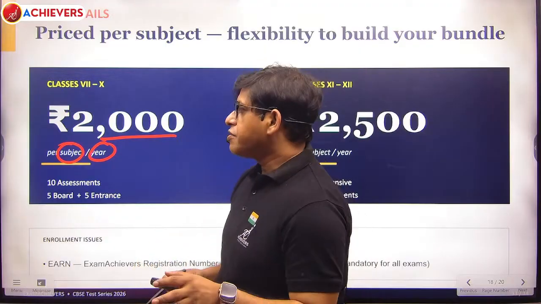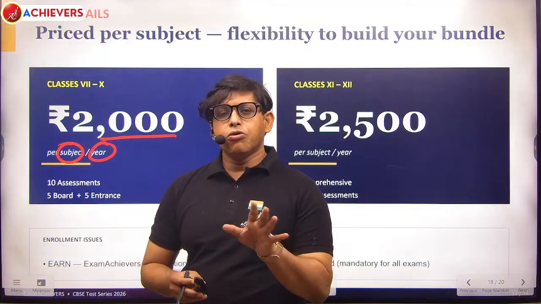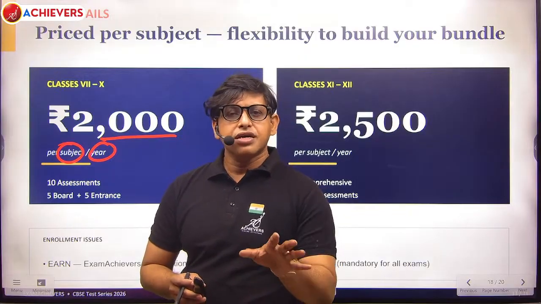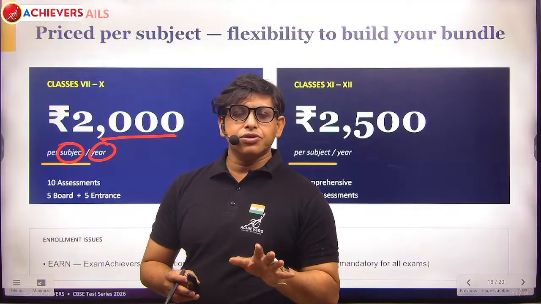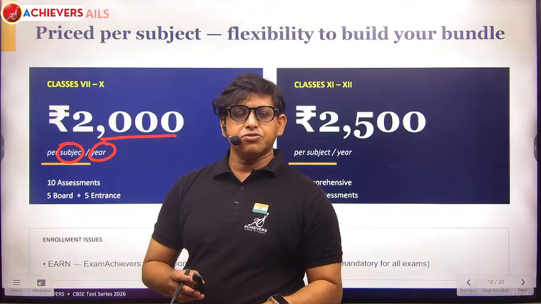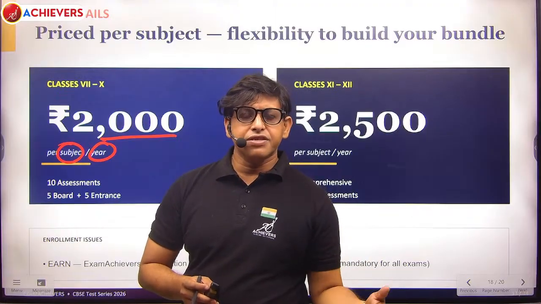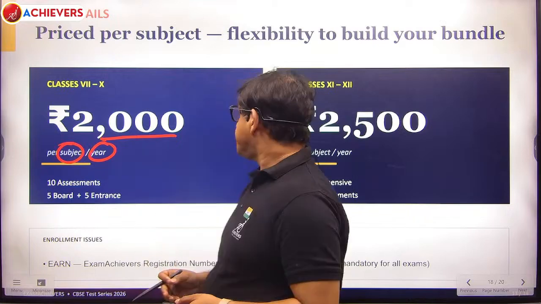Now if you are going to take PCMB total, the whole year 10 tests with evaluation, result analysis, leaderboard, entire detailed analysis, it is going to cost only 8000 rupees. You are spending much more in different tuitions paying monthly fees. If you pay here, then you will know the difference.